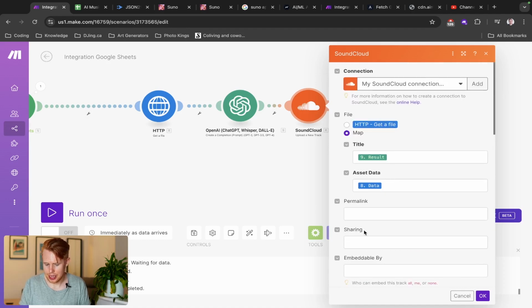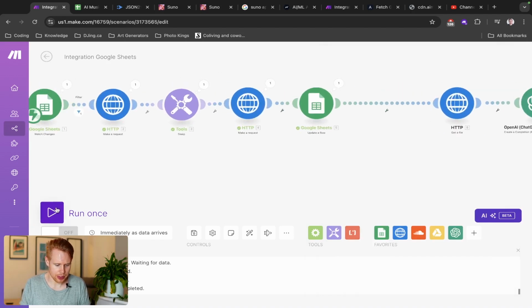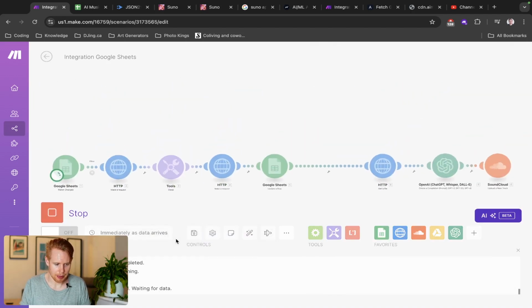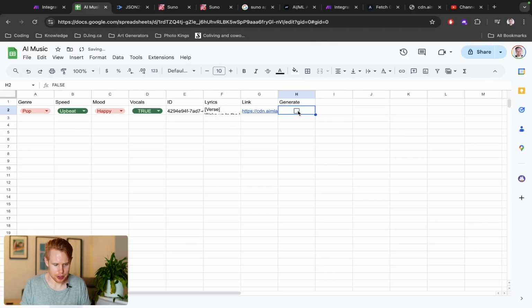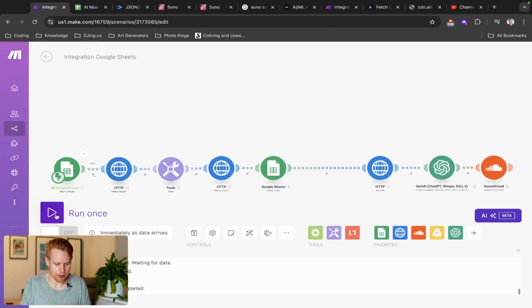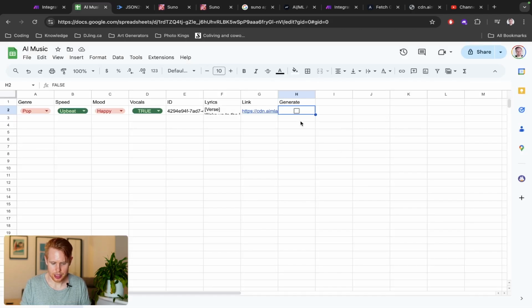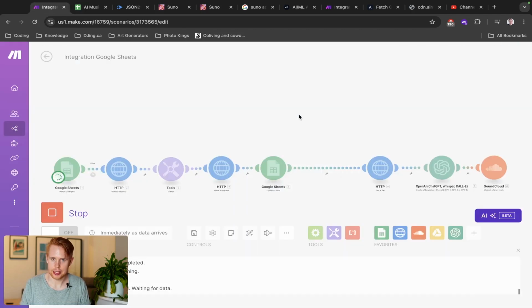But yeah, you guys can add in anything you want in the SoundCloud option here. So I'm going to run this scenario, and once it's all good to go, I will come back and show you guys the results. You'll see here it didn't pass that filter because I unchecked it. We'll wait for data one more time and click generate, and I'll be back in a second.